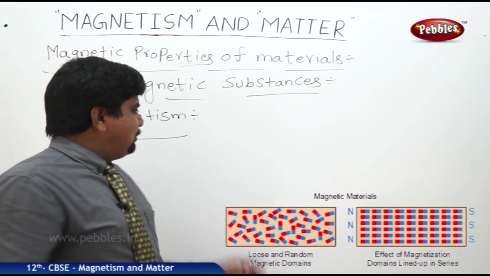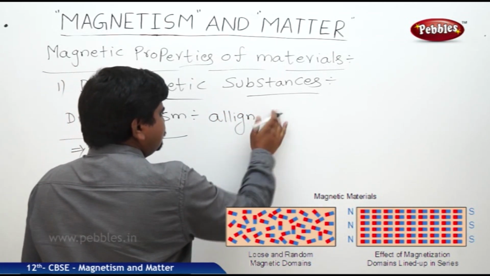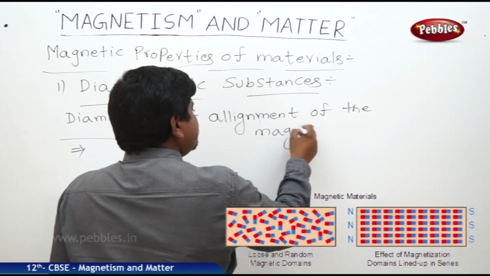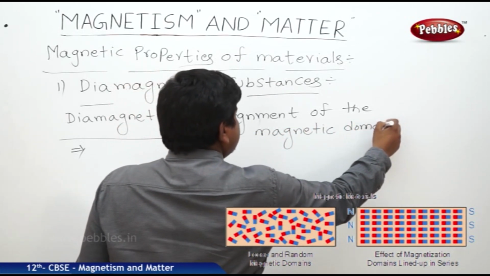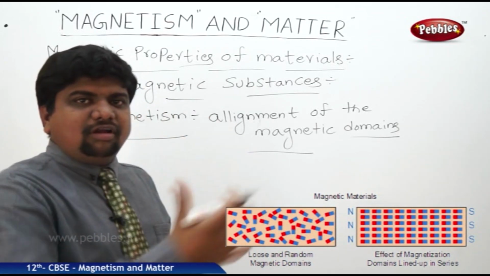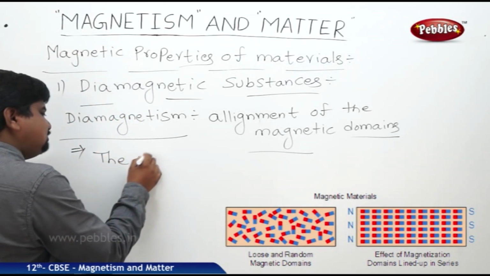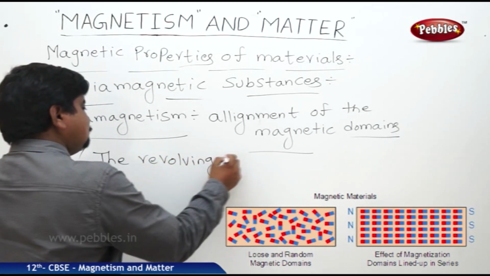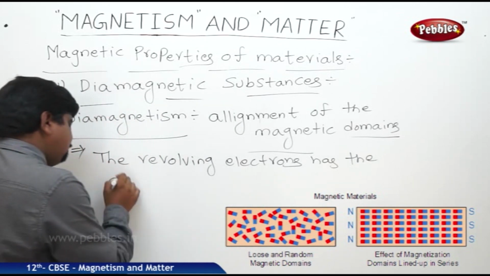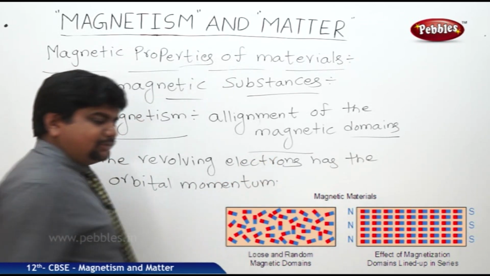The diamagnetic behavior is due to the alignment of the magnetic domains. The alignment of the magnetic domains means, in atomic structure we know that the electrons revolving in the orbitals have orbital momentum and magnetic momentum also.